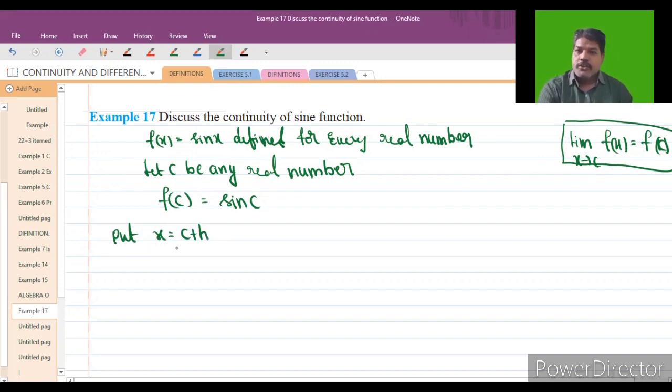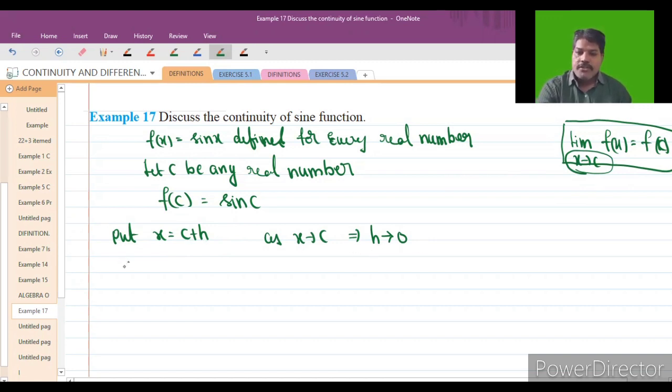Let us put x equal to c plus h. Any trigonometric function is involved. So if you want to prove that it is a continuous function, use these conditions. Put x equal to c plus h, as x tends to c. Actually, we have to prove that. As x tends to c, that implies the h value tends to 0. Yes or no? x is equal to c plus h. If x and c are both equal, then automatically the h value will become 0 only. So h value tends to 0.